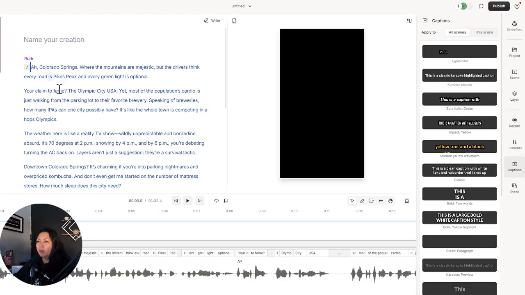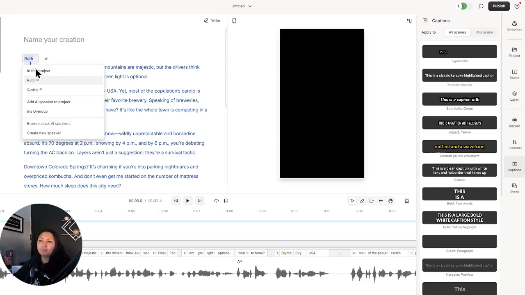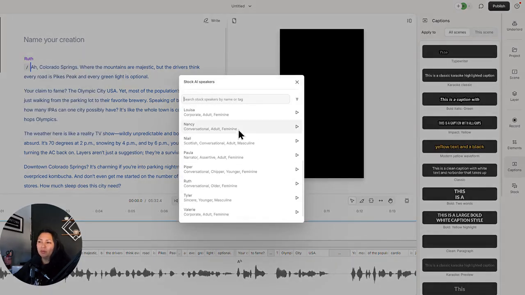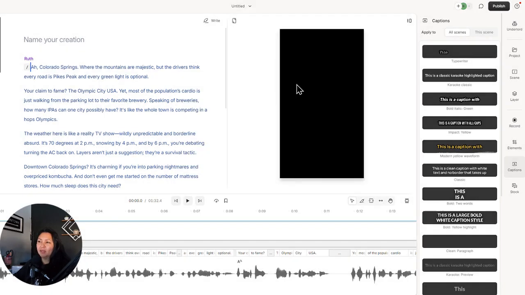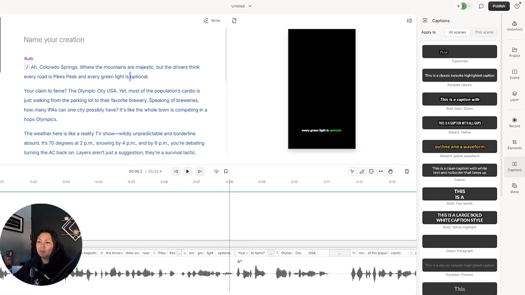It is so easy. So I pasted my script into a blank sheet I opened up and I changed the orientation to portrait mode, so it's for Instagram and TikTok. And then I pasted the script in here, and then I chose my AI person. You can do your own if you want to have your own voice on there, or you can browse the speaker and you can just go through and pick one. I liked Ruth because she kind of sounds like a cranky old lady, so I'm going to play it back here. So this is actually a roast of Colorado Springs. I thought that would be funny.